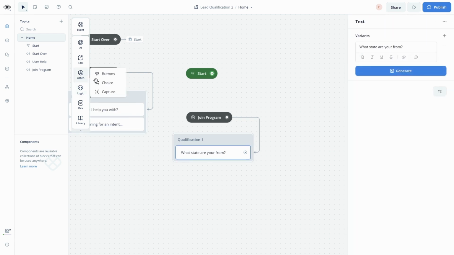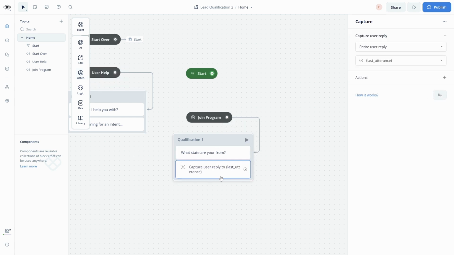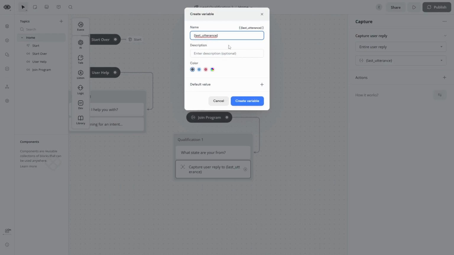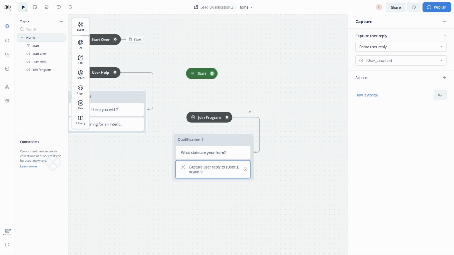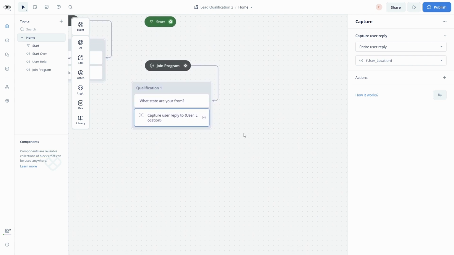Then let's listen, let's capture the reply. Let's use the entire reply and store that in a variable we're going to call user_location. Let's create the variable. Now that we have the user location, let's see if they qualify.